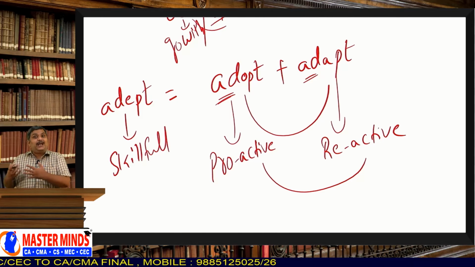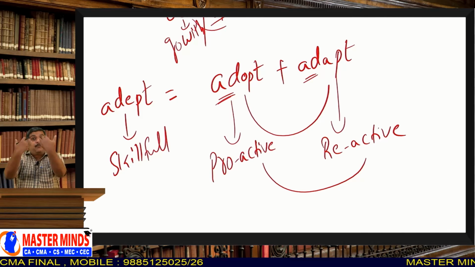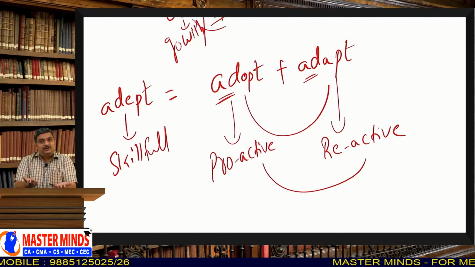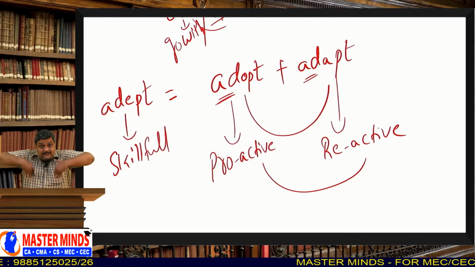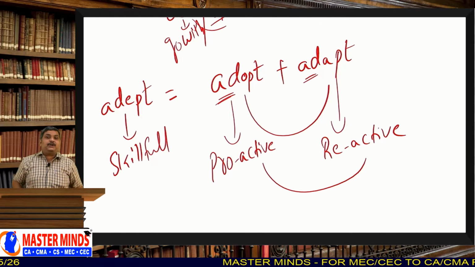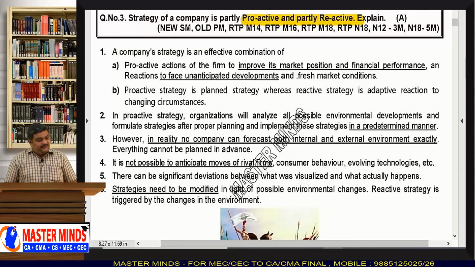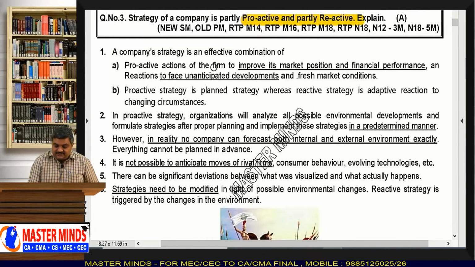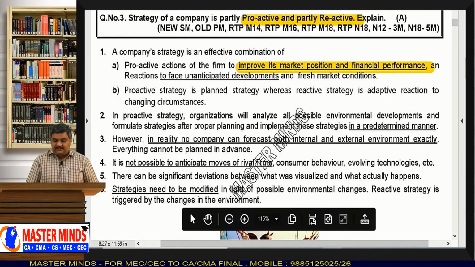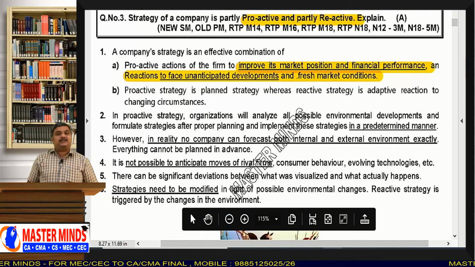Sometimes you need to be proactive, sometimes you need to be reactive, sometimes you need to adopt, and sometimes you have to adapt to the situation, which means you have to fit yourself according to the situation. Right. A company's strategy is an effective combination of proactive actions of the firm to improve its market position and financial performance, and reactions to face unanticipated developments and fresh market conditions.